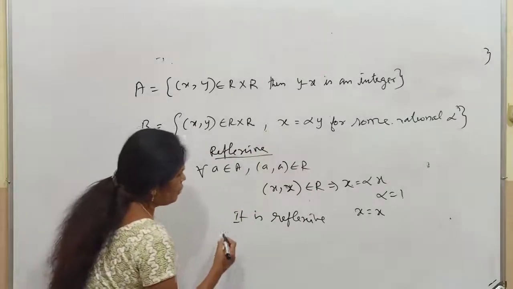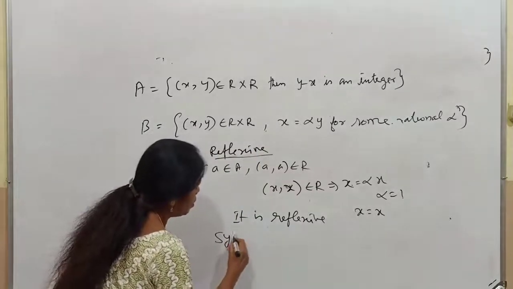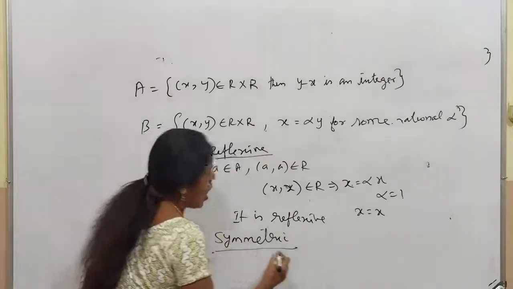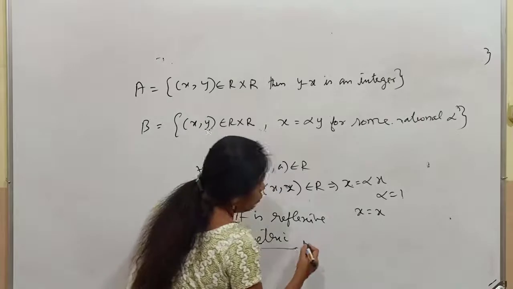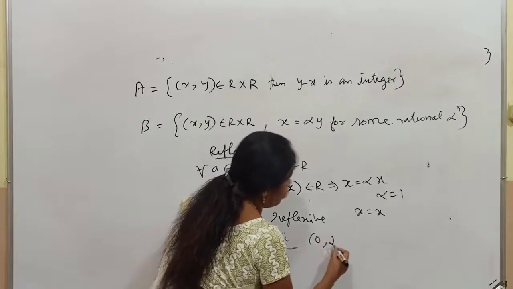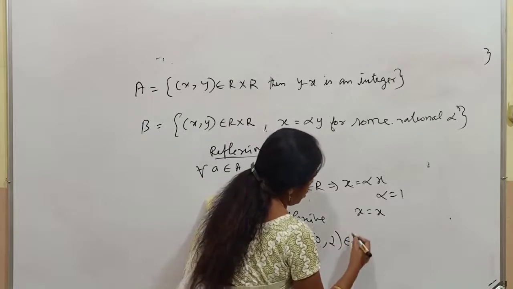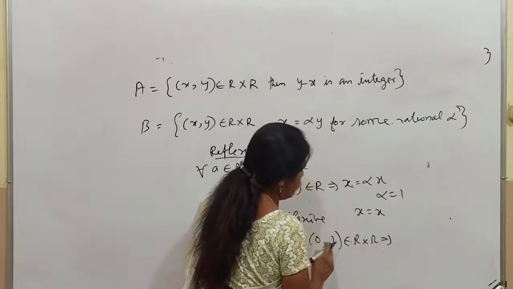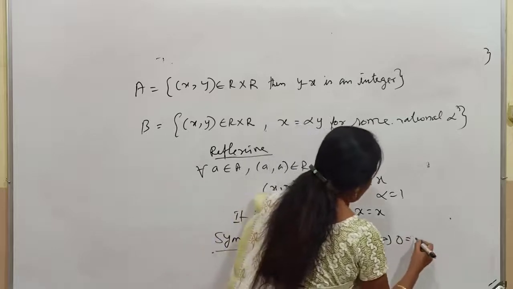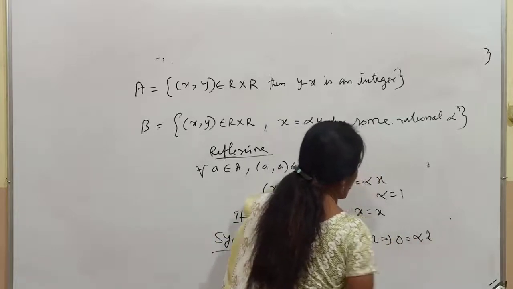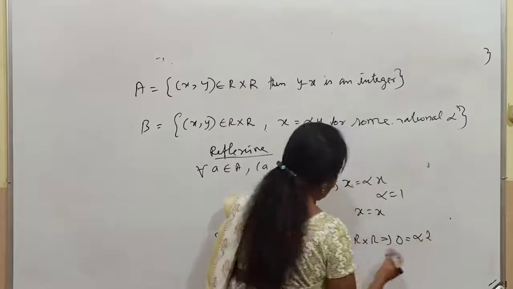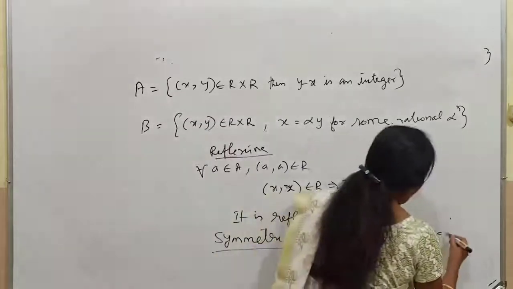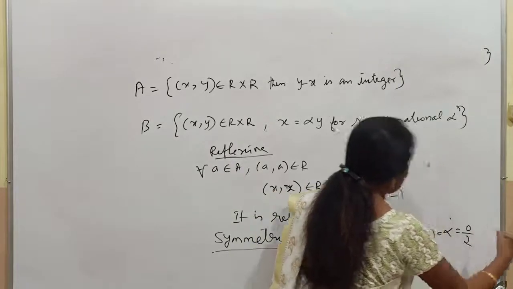Now we are going for symmetric. Now listen, suppose (0, 2) belongs to R cross R, which implies, can you tell me what this is? x is 0, y is 2. So 0 equal to alpha into 2, 2 alpha equal to 0, and you will get alpha equal to 0 by 2, which is 0.